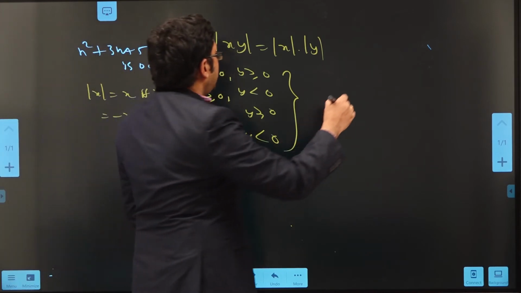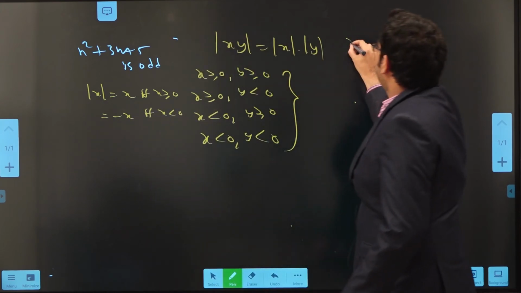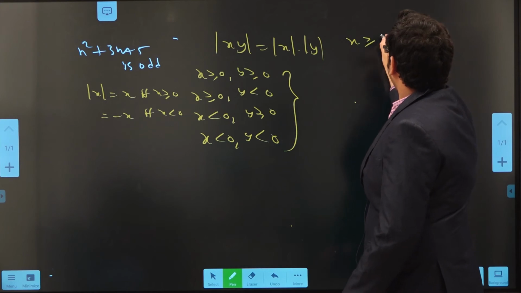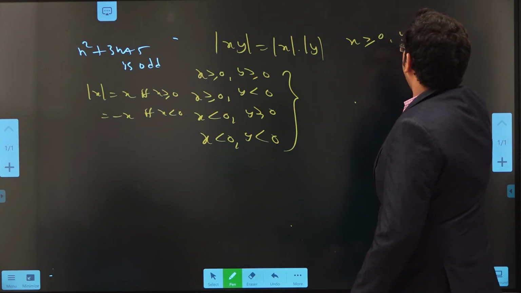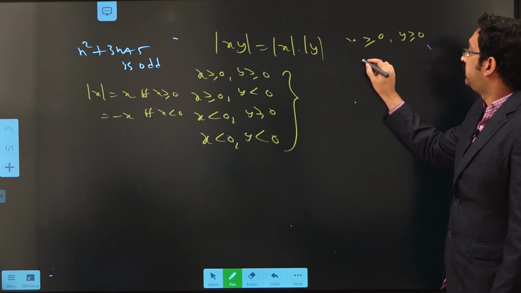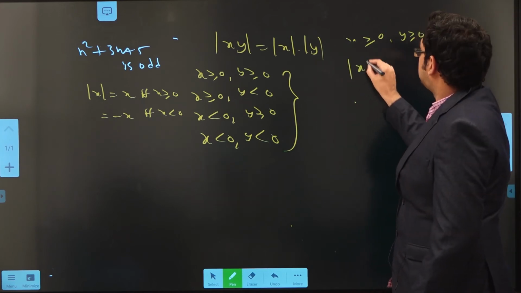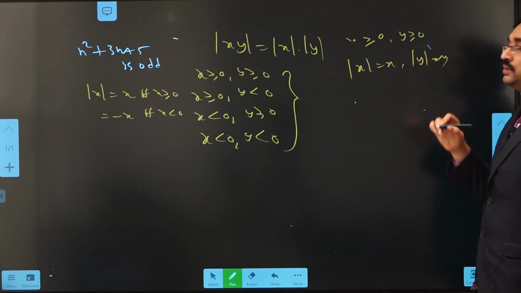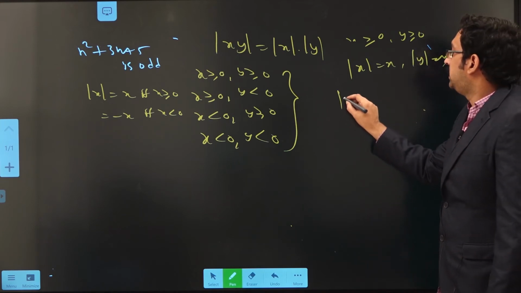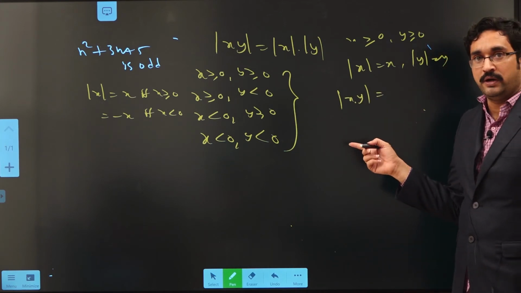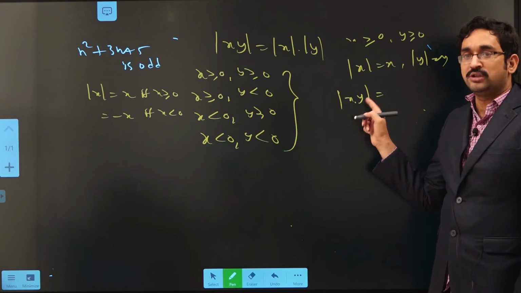Now see the first case. X positive, y positive. As both x and y are positive, modulus of x will be equal to x, modulus of y equal to y. Now consider modulus of xy. As both x and y are positive, x into y is also positive.